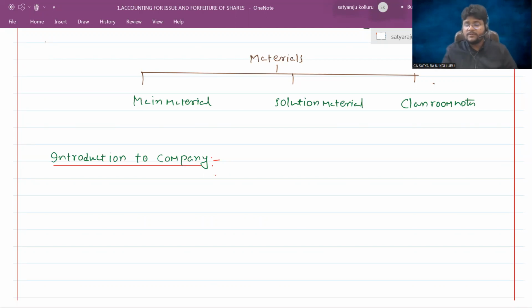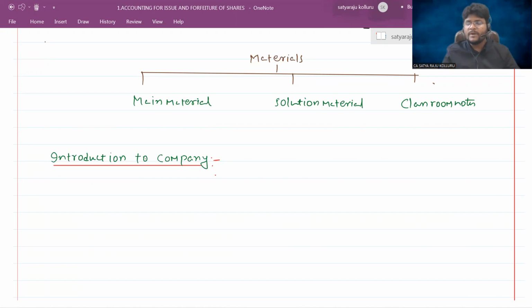But still, I presume that you are not aware of any content related to the company. Afresh, I'm starting the company accounts from scratch, that is from the meaning of the company, the characteristics of the company, different types of companies and all other introductory topics related to accounts. I'm not going to deal with the provisions with respect to all other issues.